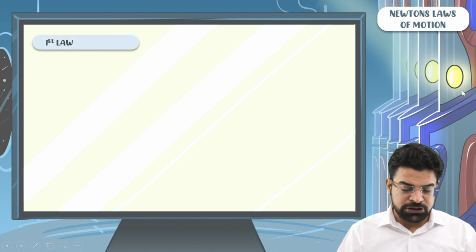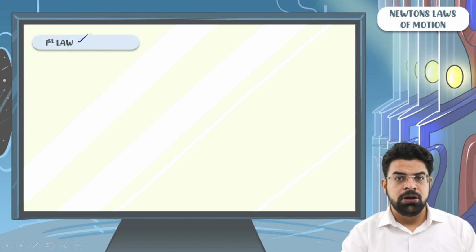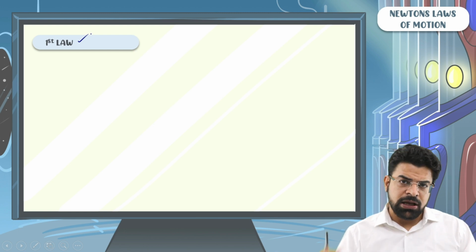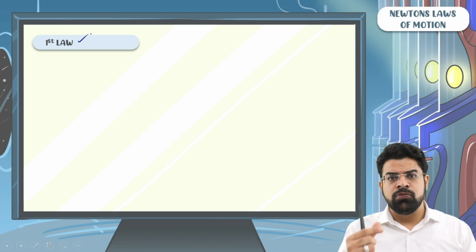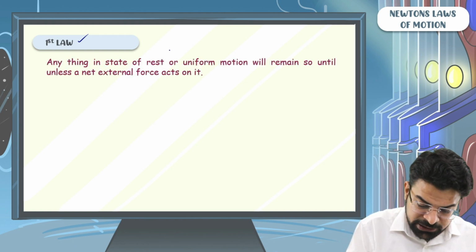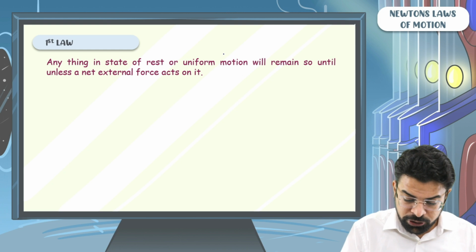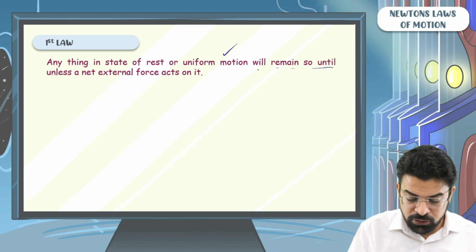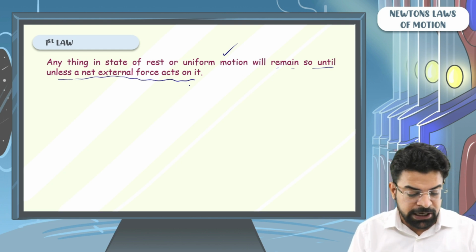First of all, let's talk about the first law. The first law simply says that anything in state of rest or uniform motion will remain so unless some net external force acts on it. So anything in state of rest or uniform motion will remain so unless a net external force acts on it.